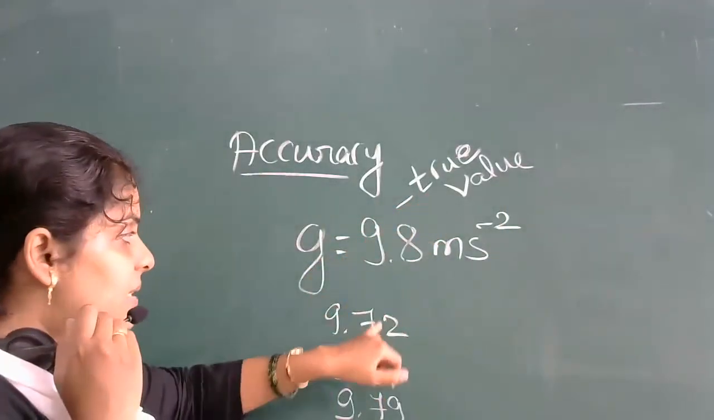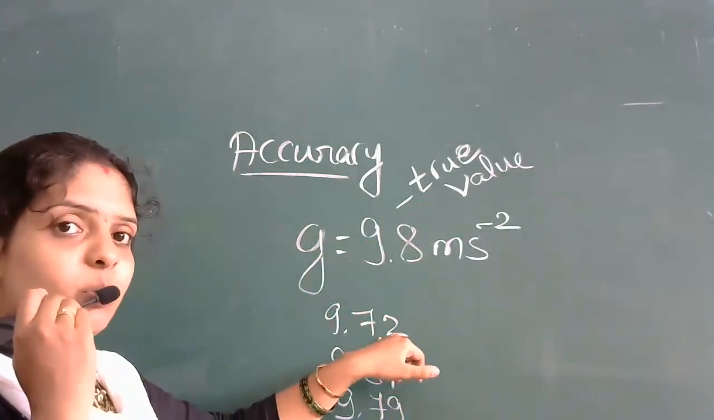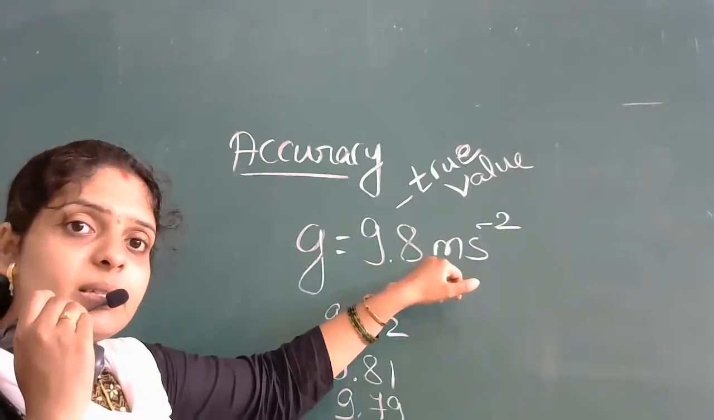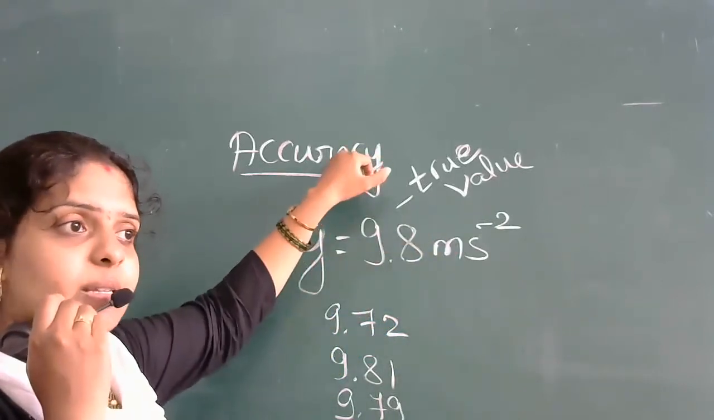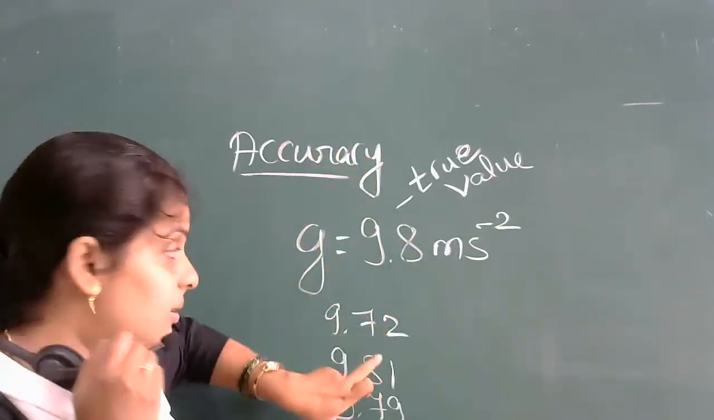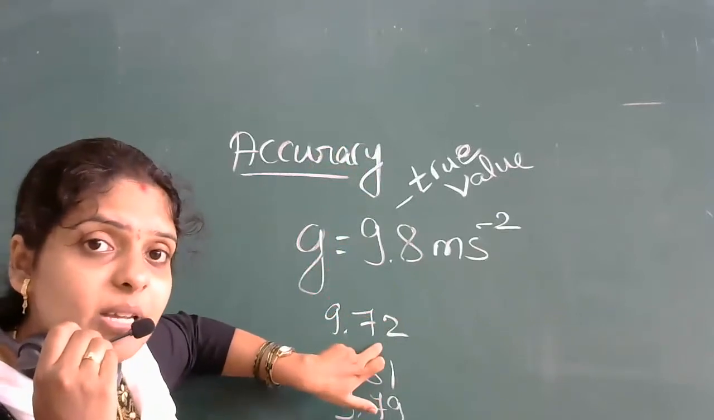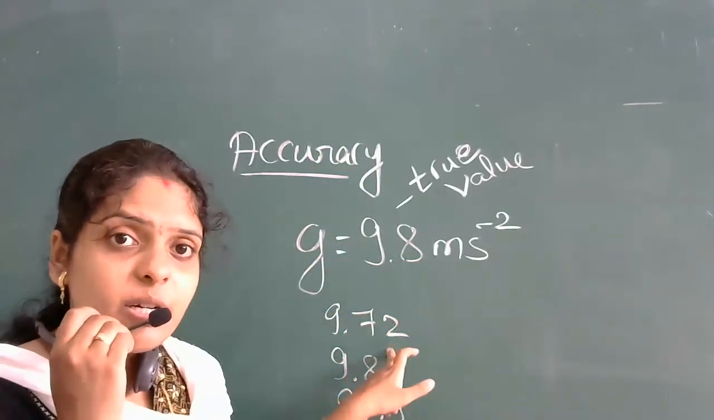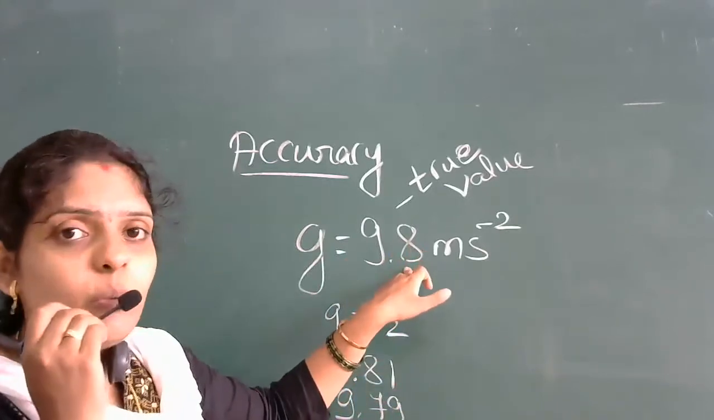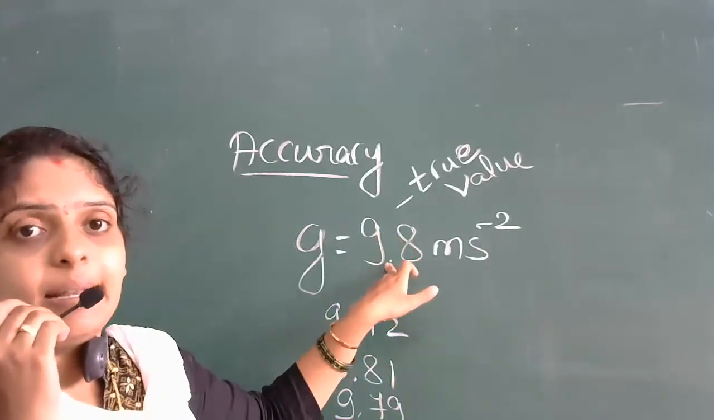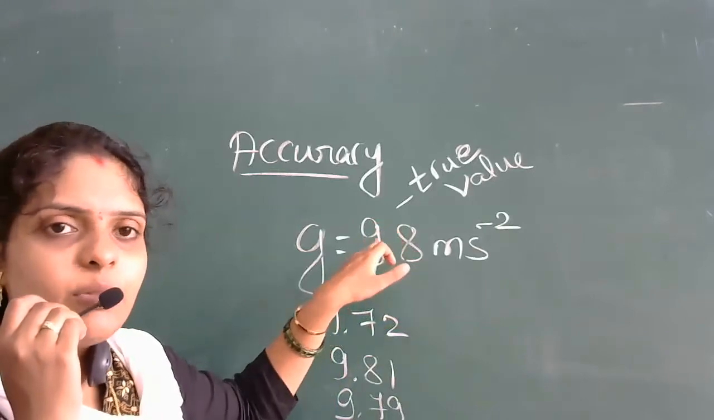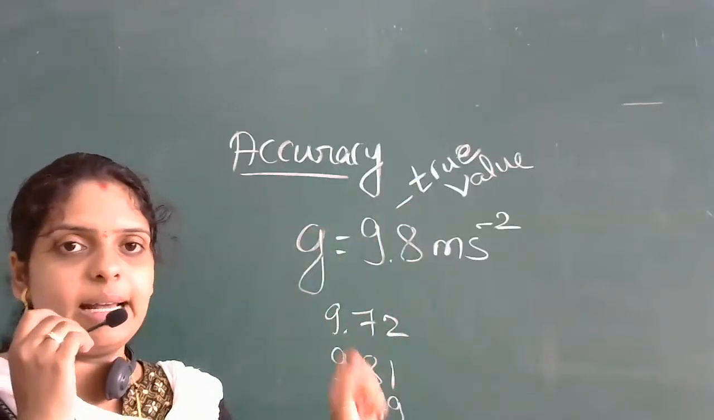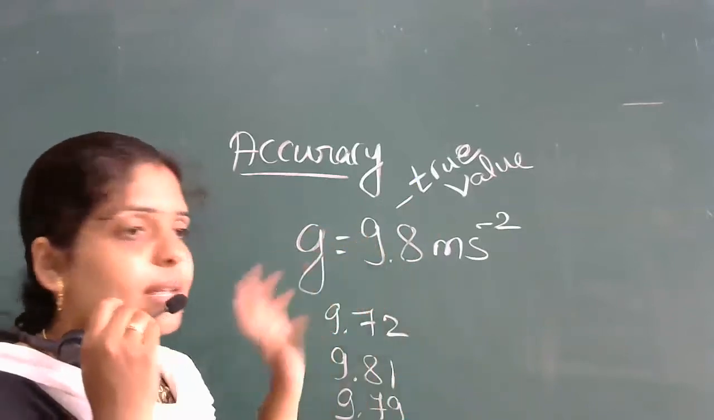See, this 9.72, how close is it to your 9.8? Correct. This is nothing but what? Accuracy. How close the measured value is. This is your measured value. How close the measured value is to the true value, or the standard one, or the actual value, we call it accuracy. Accuracy is defined as how close they are to each other.